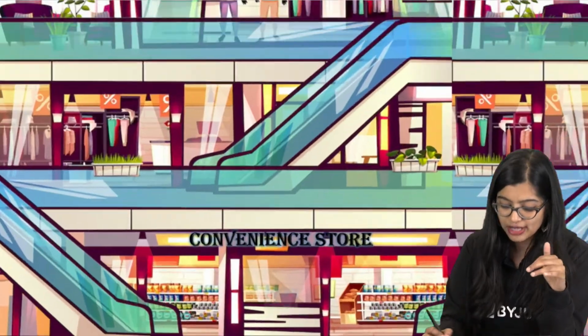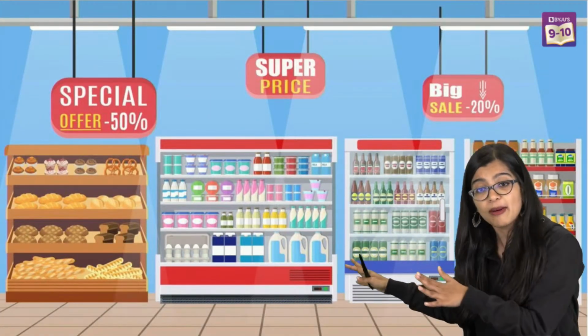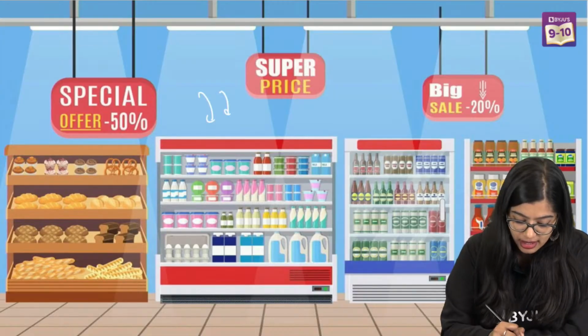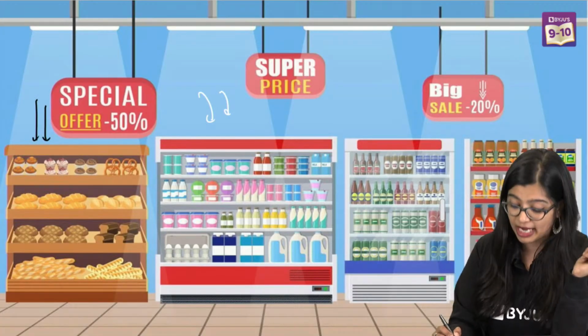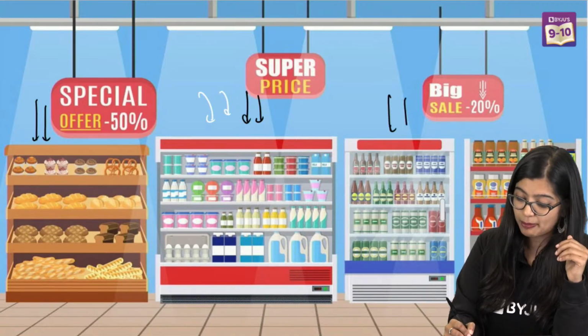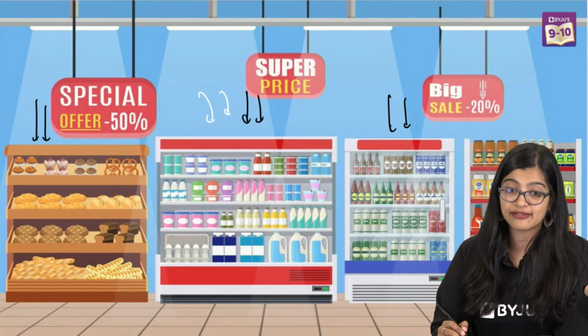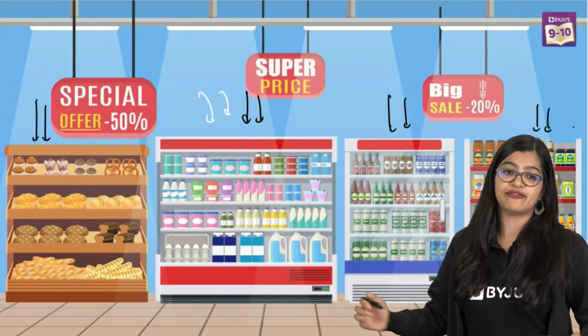Now, if you go into one shop also, right? Imagine if I go to one supermarket. Within the supermarket also, I see that things are further arranged, okay? There will be one place where I can get all my bread, one place where I'll get all my milk products, and one place where I'll get ketchup, sauces and various other things, right? So, in different aisles, we will find different things.